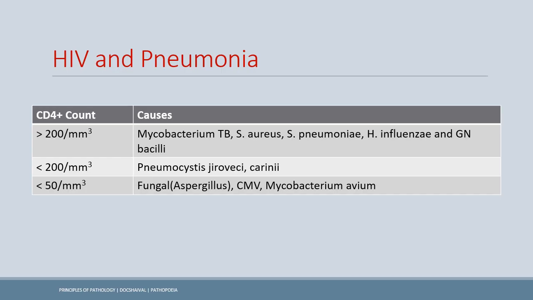Okay. Now HIV and pneumonia is very important to be aware of, because the etiology of the pneumonia is dependent on the CD4 count. If the CD4 count is greater than 200 per cubic millimeter, we have Mycobacterium TB, Staph aureus, Streptococcus pneumoniae, H. influenzae, or gram-negative bacteria like Klebsiella, Serratia, and all those infections. Now if the CD4 count is less than 200, then it's Pneumocystis jirovecii. This is a fungus. Then if it's even less than 50, then it is fungi, usually Aspergillus or Candida, cytomegalovirus, and Mycobacterium avium complex.